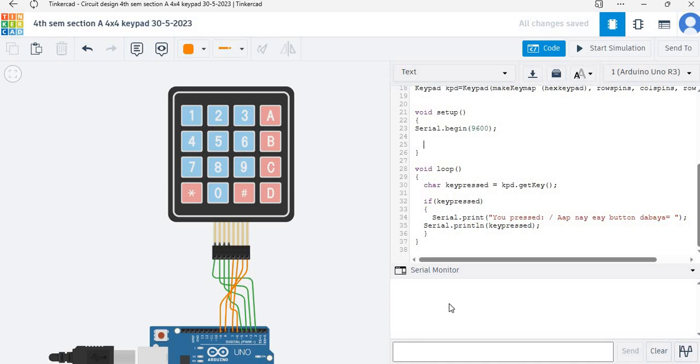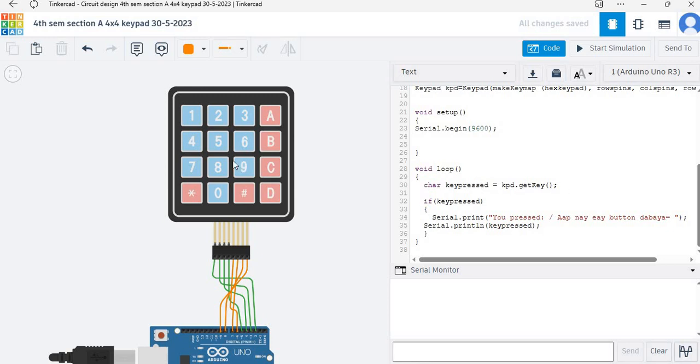Is this clear? Okay, so here is an if function. This is how we are using this if function. If you press any button, according to that button you will receive a specific value, for example 5 from this keypad, from this kpd.get key function.